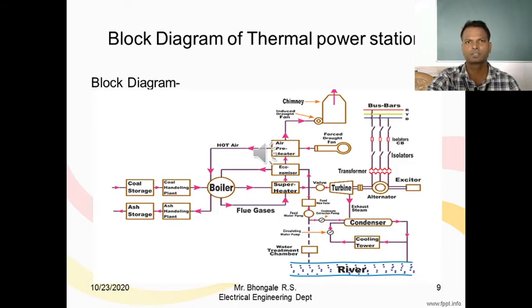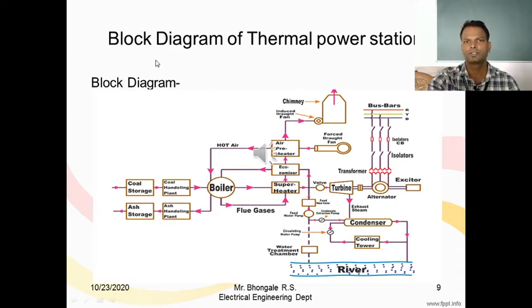Today we are going to discuss the working of a coal-based thermal power plant. In a coal-based thermal power plant, the energy conversion process takes place in the following way. First of all, chemical energy of coal is converted into heat energy. That heat energy is converted into mechanical energy with the help of a steam turbine. After that, mechanical energy is converted into electrical energy with the help of an alternator.